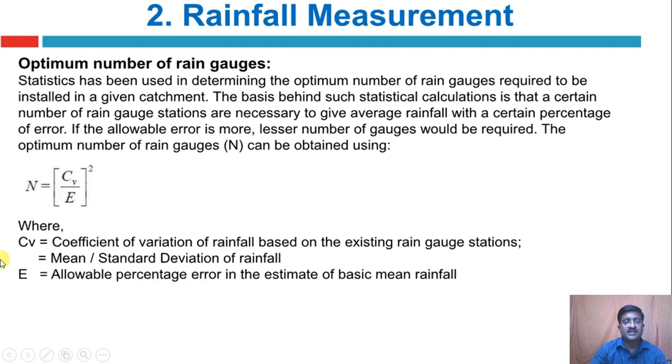So we are going to study again in detail how to calculate the number of rain gauges. It is because we should get accurate data, and if any rain gauge is not working, the rain gauge in the vicinity can be used for the analysis purpose.